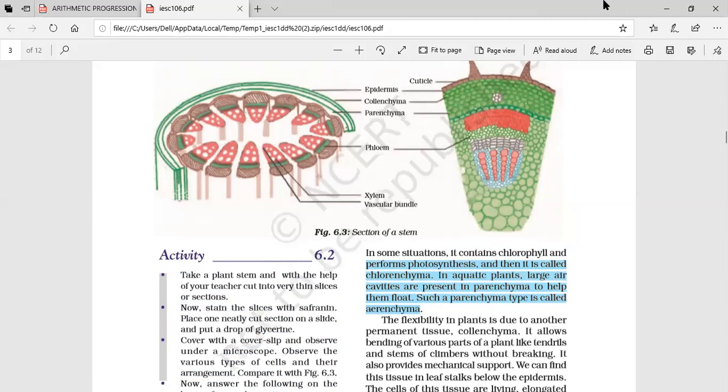Give me 2 minutes. Okay. Then about the parenchyma, what points will you write for parenchyma?